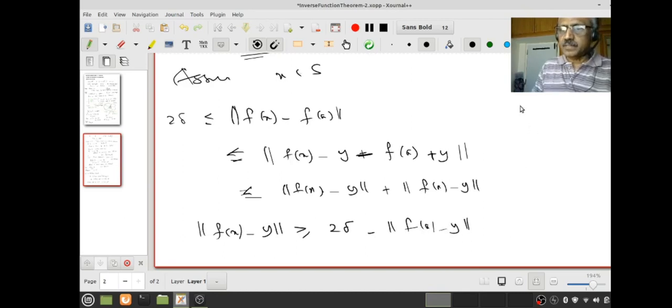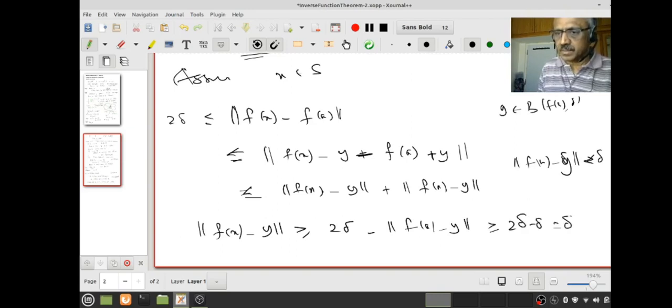But what do I know about y? y belongs to B(f(a), delta), therefore norm of f(a) minus y is less than delta, so negative of it is greater than or equal to minus delta. Therefore this is greater than or equal to 2 delta minus delta, equal to delta. So if x belongs to S, then norm of f(x) minus y is greater than or equal to delta. Please pause, review, proceed.